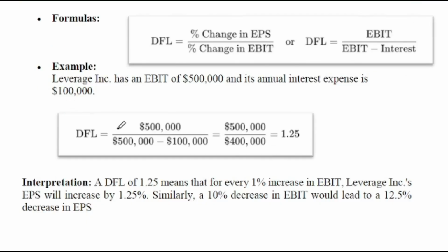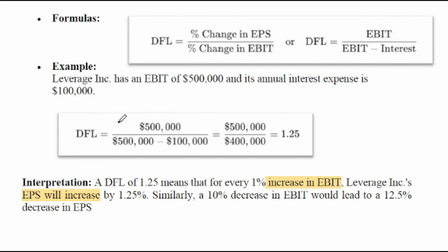We can look into this example. There is an EBIT of 500,000 and annual interest expense of 100,000. In this case, the degree of financial leverage is 500,000 divided by 400,000, that means 1.25. What it means is that if we make a 1% change in EBIT, it could lead to a 1.25% change in EPS.